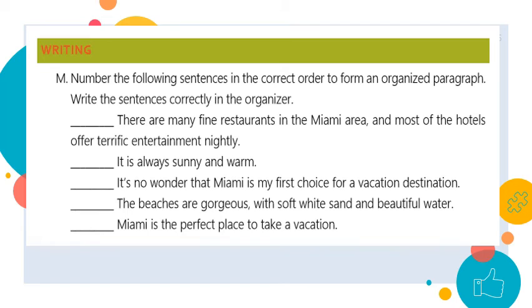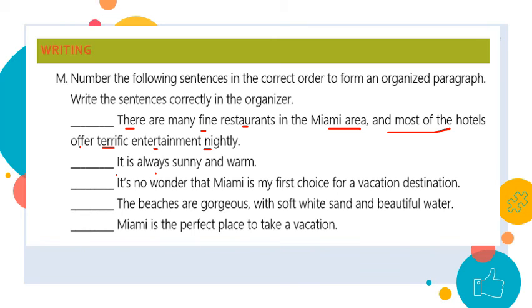Number the following sentences in the correct order to form an organized paragraph. Write the sentences correctly in the organizer. Let's read the sentences first. There are many fine restaurants in the Miami area, and most of the hotels offer terrific entertainment nightly.